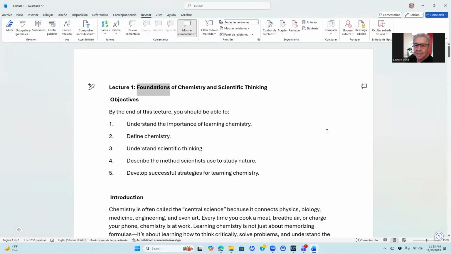Lecture 1, Foundations of Chemistry and Scientific Thinking. Objectives. By the end of this lecture, you should be able to: 1. Understand the importance of learning chemistry. 2. Define chemistry. 3. Understand scientific thinking. 4. Describe the method scientists use to study nature. 5. Develop successful strategies for learning chemistry.